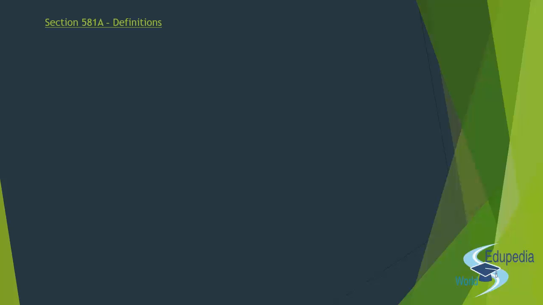The definitions of what a producer company is, who are producers, what is a producer institution, what are primary producers, patronage bonus, etc. There are a lot of definitions that you will need to know, but for your exam purpose there will be 4-5 specific definitions that could be important, that will help you in writing your answers. I'll specifically discuss those definitions and then we'll move ahead, right? So the first section was section 581A, definition. The second section is section 581B. We'll go in alphabetical order, right? So that it is easy for you to understand and remember.